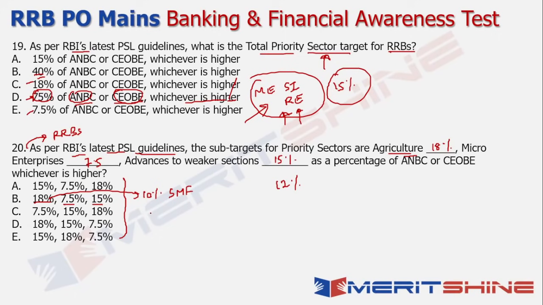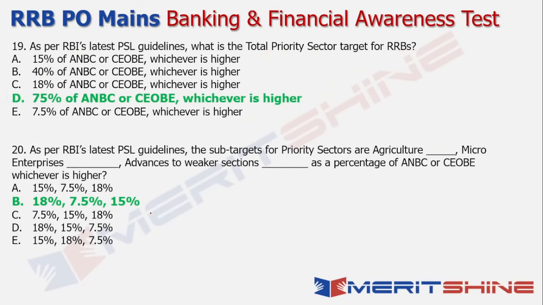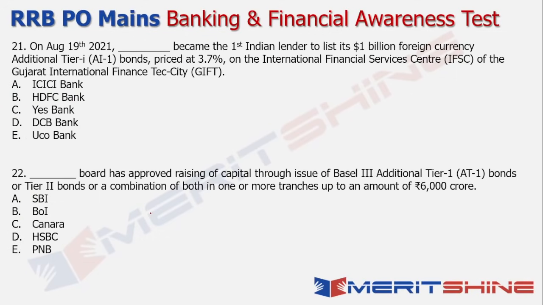Now quickly moving on to the next set of questions. Right, so these are the answers in this case. And moving on to the next set, which basically is 21 and 22. So on 19th of August 2021, Dash became the first Indian lender to list its $1 billion foreign currency AT1 or additional tier 1 bonds priced at 3.7% on the International Financial Service Center, which is your IFSC, which is based out of the GIFT City, that is your Gujarat International Finance Tech City, GIFT City, Gujarat.